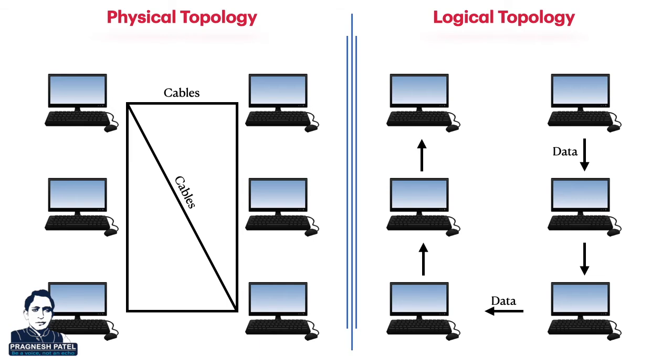Cables or connections in a network are called network media or physical media. Network protocols on the network interface card create a logical topology that determines data movement on a physical topology. So, the physical topology works at the physical layer of the OSI model, while the logical topology works at the data link layer of the OSI model.